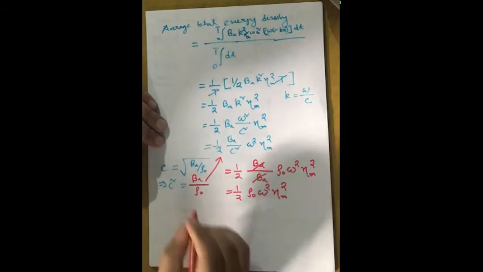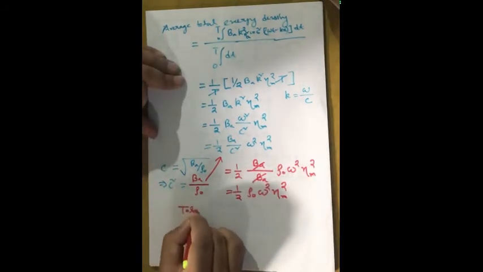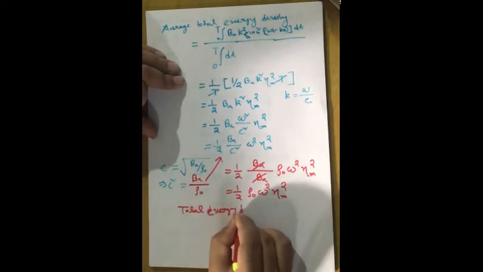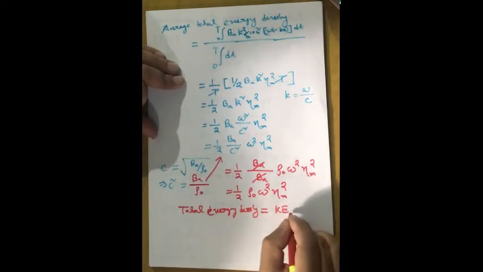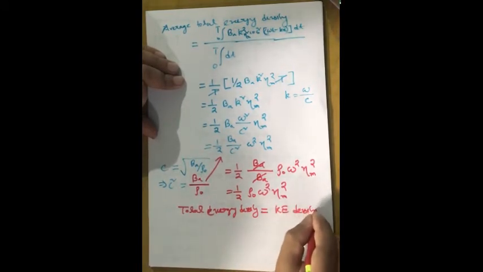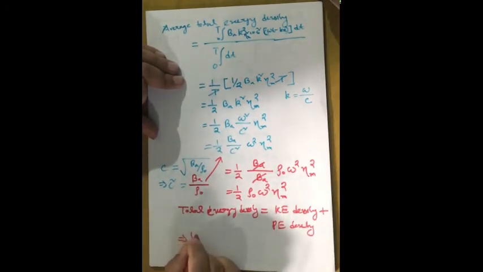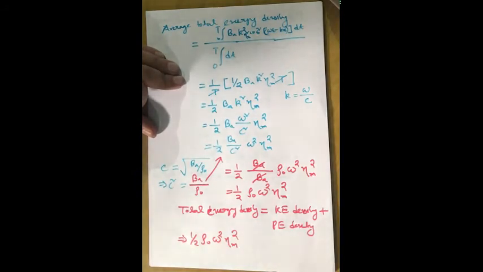Now we know that total energy density is equal to the sum of kinetic energy density plus potential energy density. The total energy density, half rho naught omega square into eta m square, we have obtained.